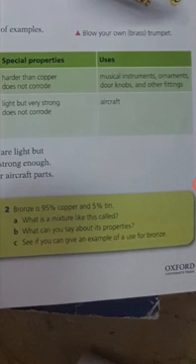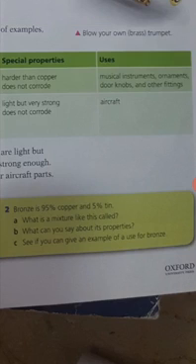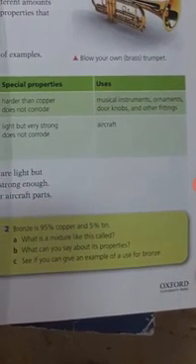Part C is, see if you can give an example of a use of bronze. So what is bronze used for? For this you can search the internet if you want, or you can find the answer by using your prior knowledge or daily life examples. If you have anything that is made of bronze, you can write it as well. So you have to give 2 examples of the uses of bronze. You can search the internet or any other book, or you can ask anyone if you want to. I hope that you will be able to solve this question nicely, and I will see the answer to this question in the next class.